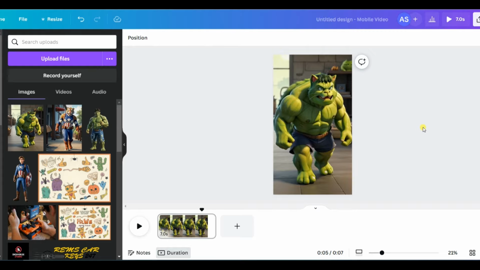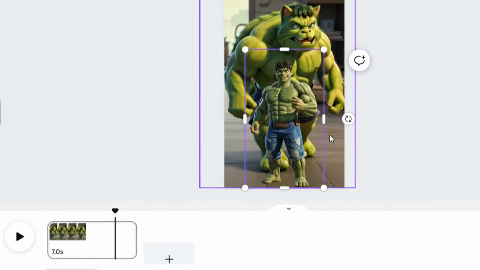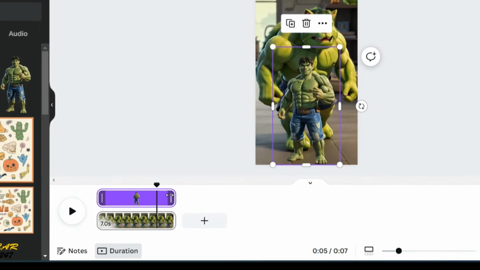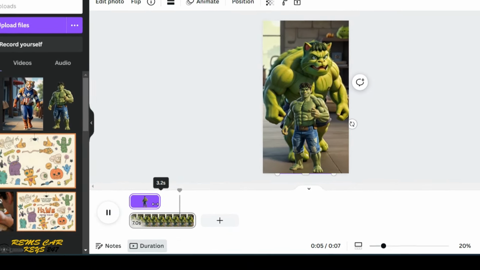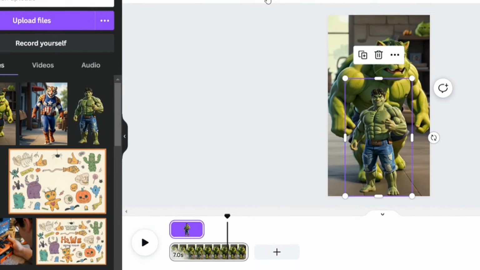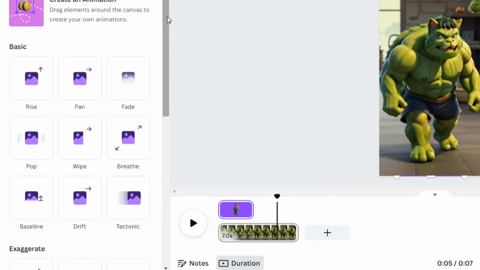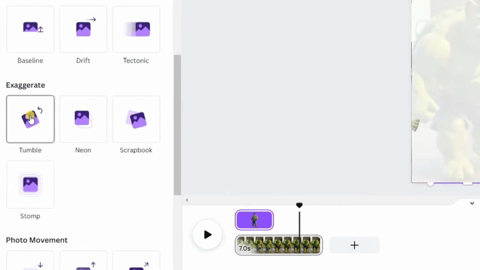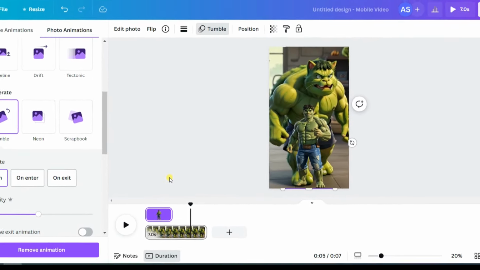Now drag the image with the original superhero below. Right-click it, choose Show Timing and set it to 3 seconds. We want the original superhero to appear in the last 3 seconds. Let's also add animation to this image. Go to the left side, select Animate, scroll down and pick Tumble. This image is now animated as well.